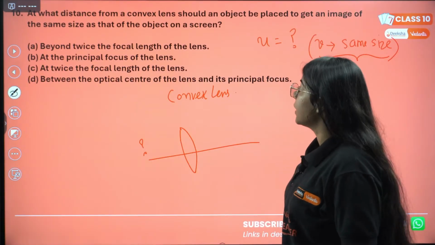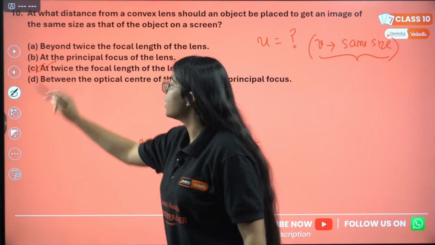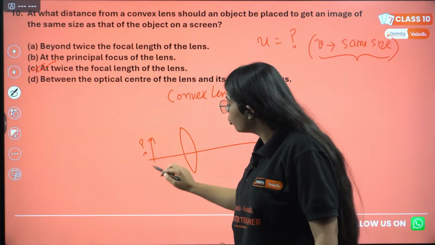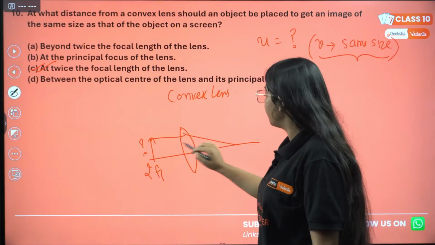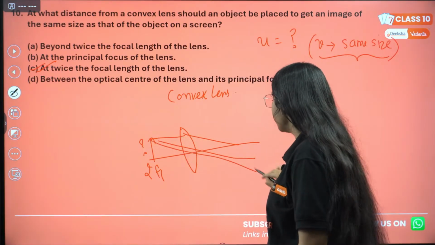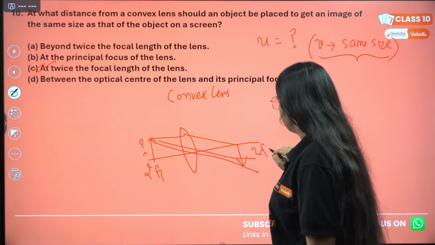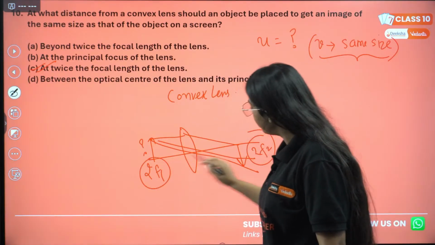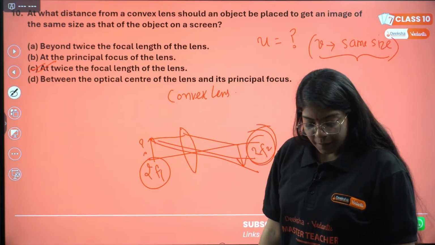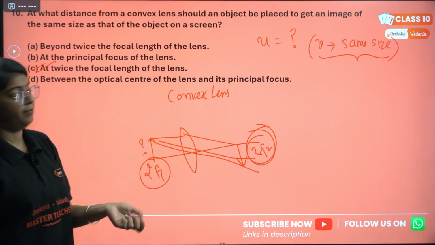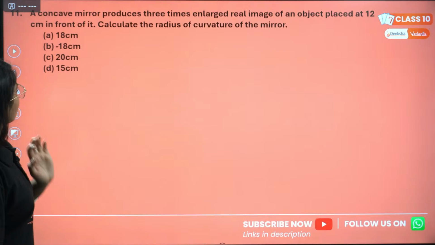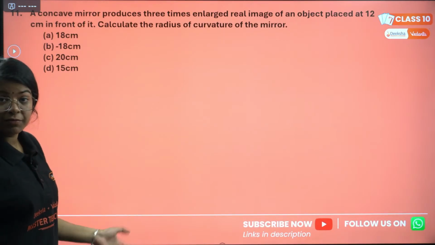Answer is C. Correct. When the object is placed at 2F, the image will always also be formed at 2F. This will be 2F1, this will be 2F2. Correct? But the image will always be of the same size at 2F. Correct?